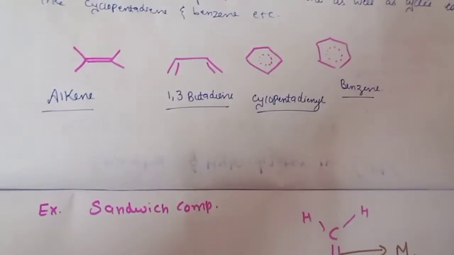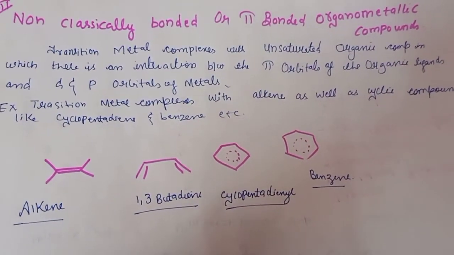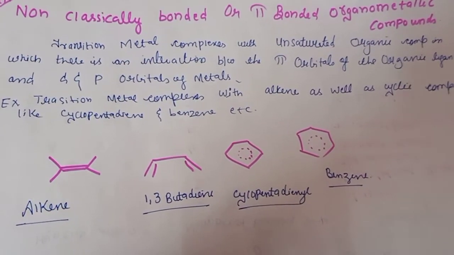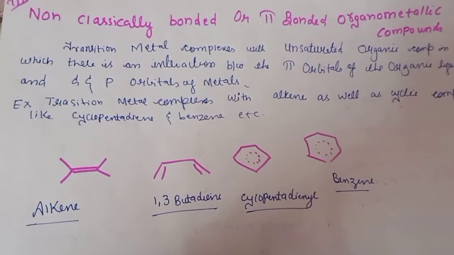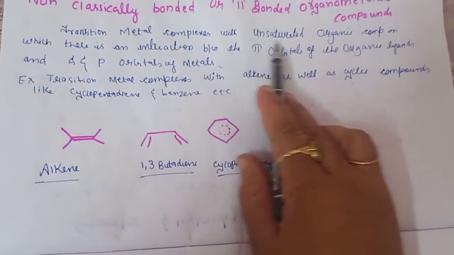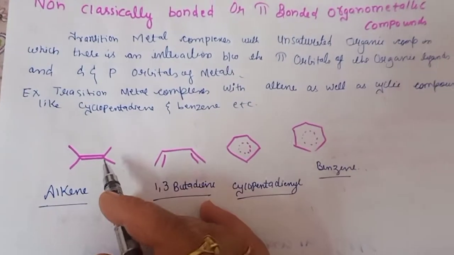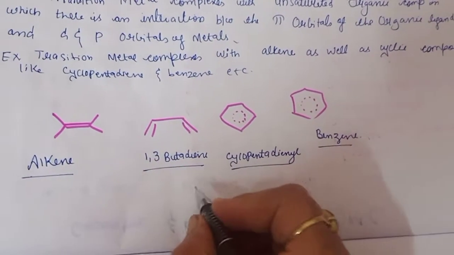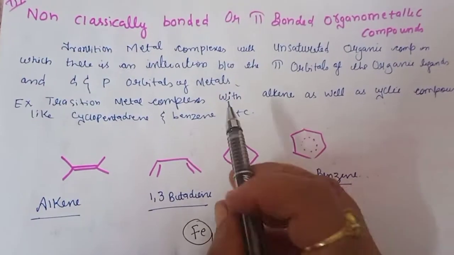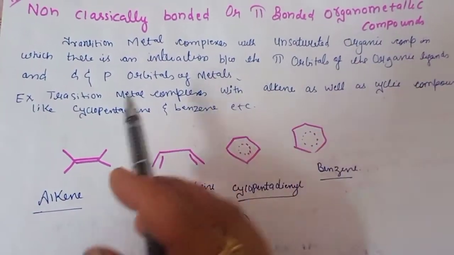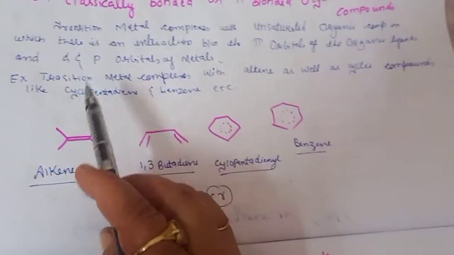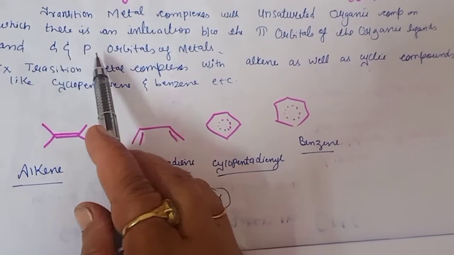Now our third important category of the bond, which depends upon the metal carbon bond, is the non-classically bonded or the pi bonded organometallic compounds. This is very simple, we already discussed. So the transition metal complexes with the unsaturated organic compounds, any transition metals like our iron, our chromium, they can form the organometallic compound with any unsaturated organic compounds, where there is an interaction between the pi orbitals of organic ligands and the d and p orbitals of the metals.